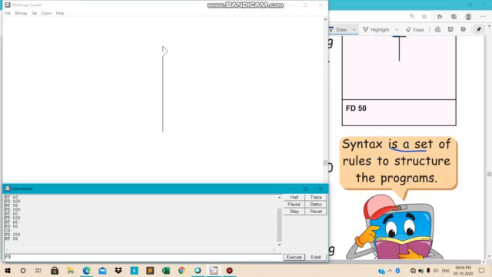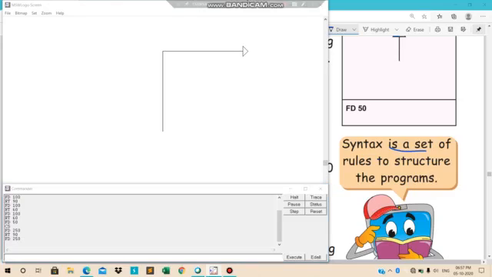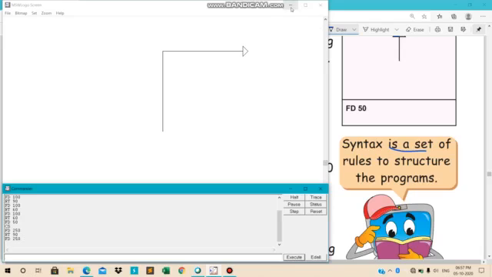Now syntax क्या था? Syntax is FD, then you have to give the space and then write the number of steps, the number of steps you want to move the turtle. देखो कितने आगे तक गया ना. तो this is how turtle works. Okay.